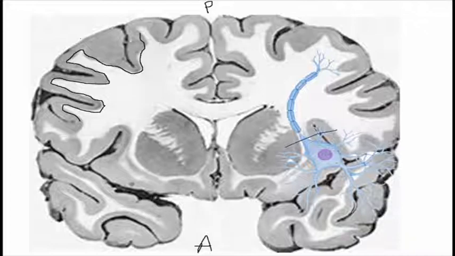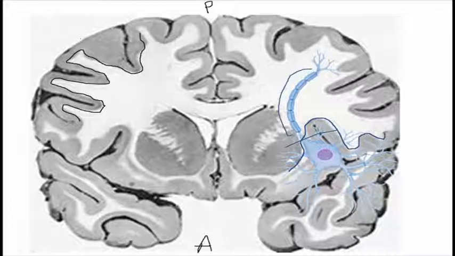This part is called the cell body, and this part is called the axon. Okay, so this cell body and this axon give the brain its white and gray color. As you can see, the cell bodies are found in the gray matter, and that's why it gives the structure a gray color. Like you can see here, they are inside the gray matter.